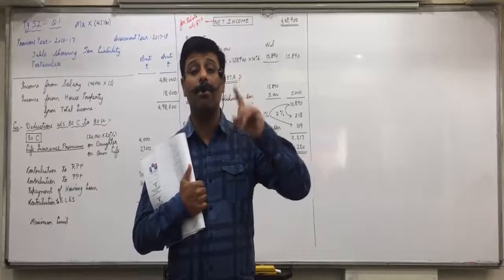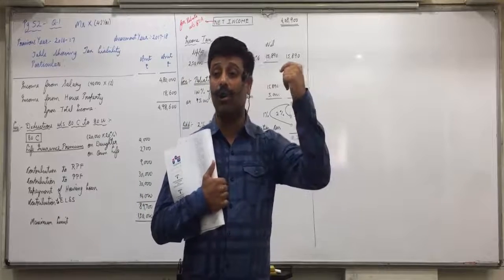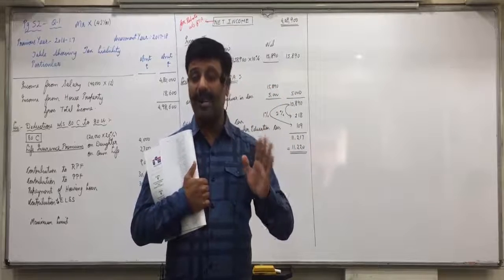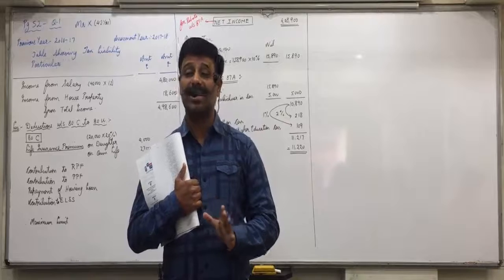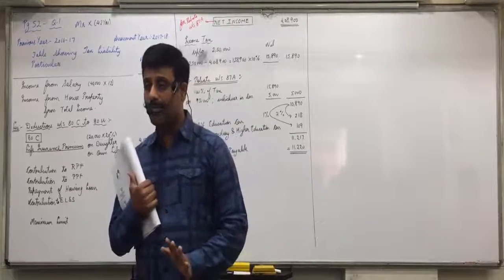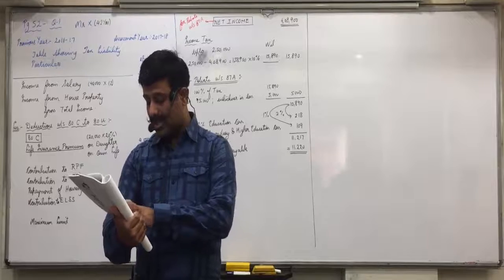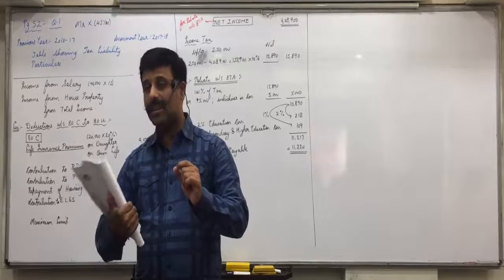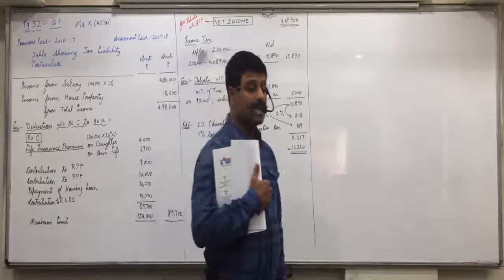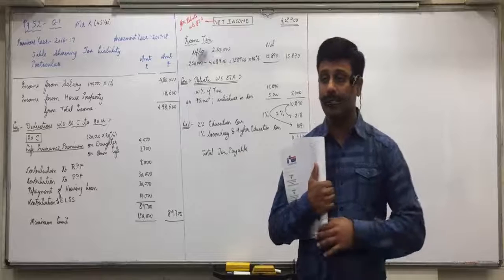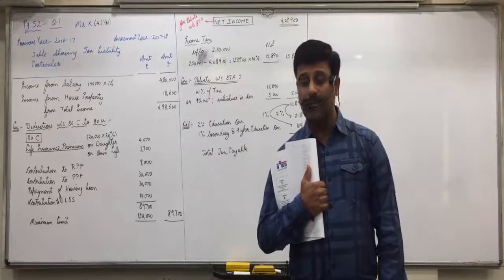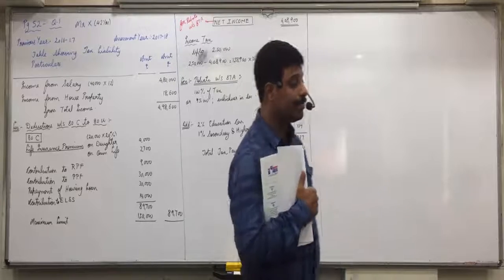You get a limit of only 5,000. And that amount may be paid in cash. Even then you qualify for ATD. So for that preventive medical health care checkup expense, you must have the receipt, proof. Even if it is paid in cash, it is allowed. So on the right side or left side right now, write preventive health checkup, maximum limit 5,000. In bracket, may be paid in cash.